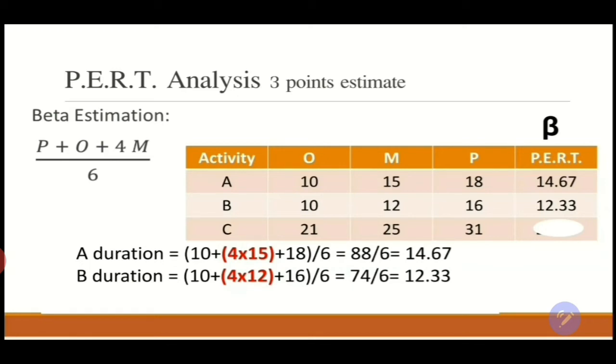That will be 88 over 6, and that will be 14.67. Let's do B. B will be equal to 10 plus 4 times 12. 12 is the most likely to happen. We're going to give it more weight than the other variables, so it's going to be 4 times 12 plus 16, and again we're going to divide it over 6 because we have 6 variables. That will be 74 over 6, and the answer will be 12.33.